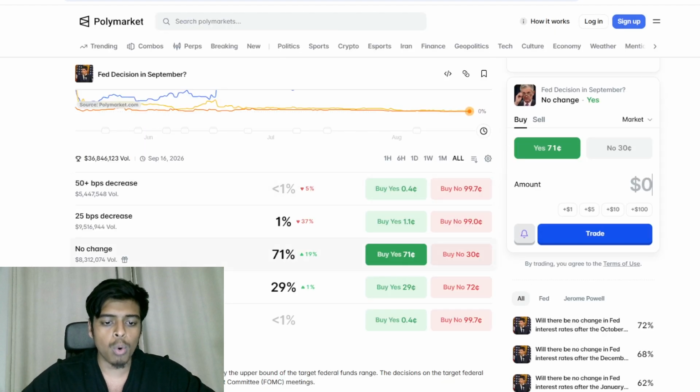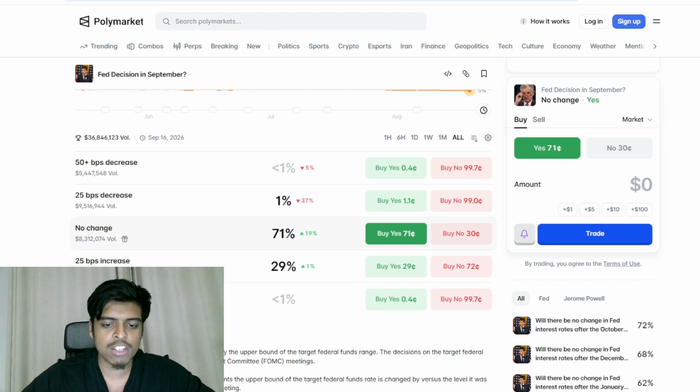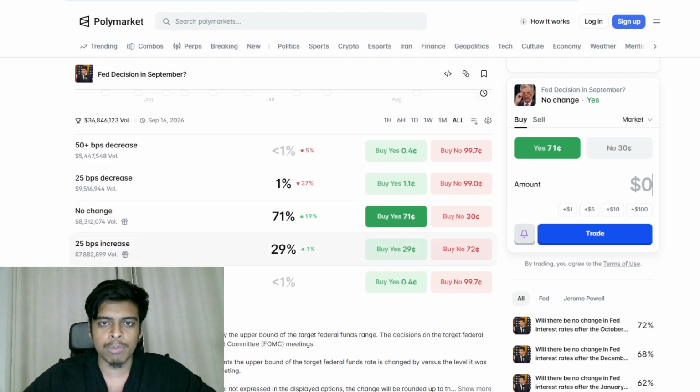Now, what's important is that contracts in binary prediction markets will resolve to either $1 if you're correct and $0 if you're incorrect. For this market, priced at 71 cents, if you're correct, it will resolve to $1. So you have 29 cents in profit for each dollar that you put down, if you're correct. If you lose, that will be equal to $0, so you ultimately end up losing your money.